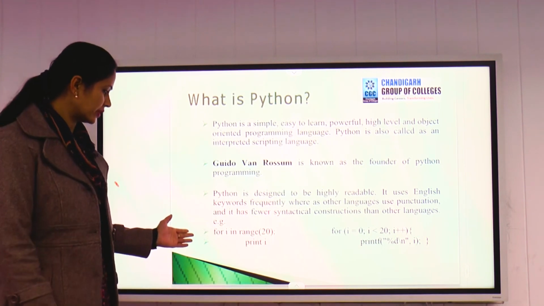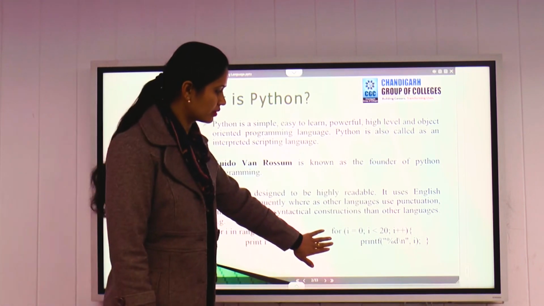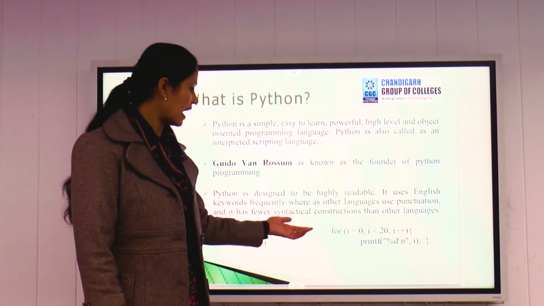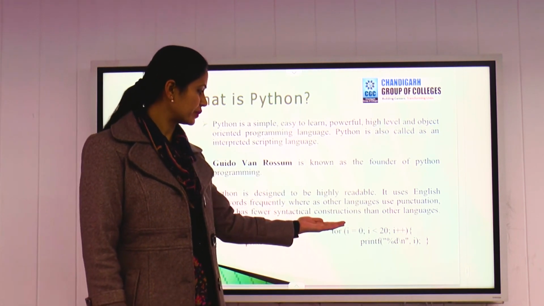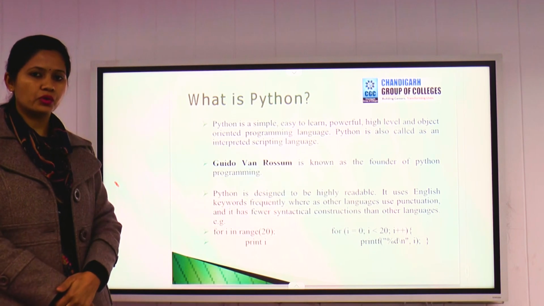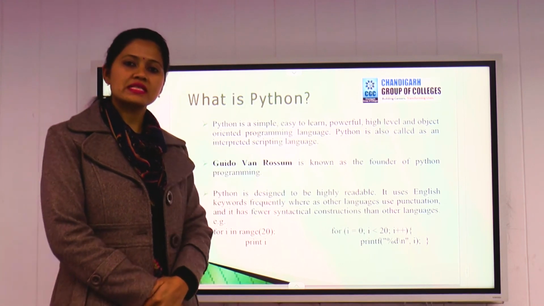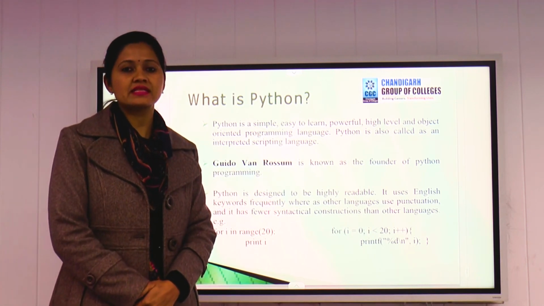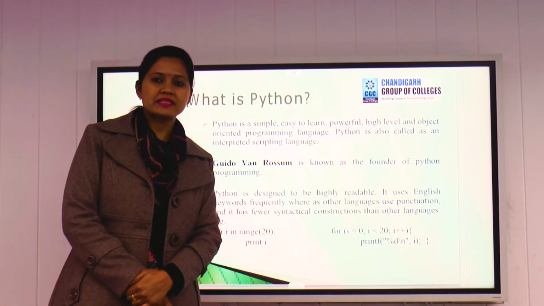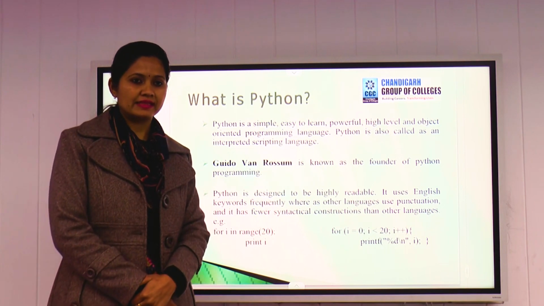As you can see over here, this is a code of Python and this is a code of Java. Suppose we need to write a code with multiple conditions, here in a simple language we can mention the code. Similarly, suppose we have to give a print command. In C or C++, we need to write 7 lines of code, but in Python, we can give a print statement within a single line. I can mention that in further slides.